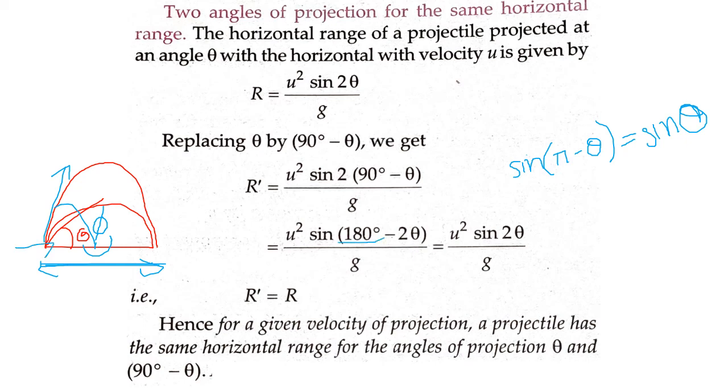Pi is 180. How much is my angle? 2 theta. So instead of theta, you will write 2 theta. So what will this one give? This will be sine 2 theta. Fine.